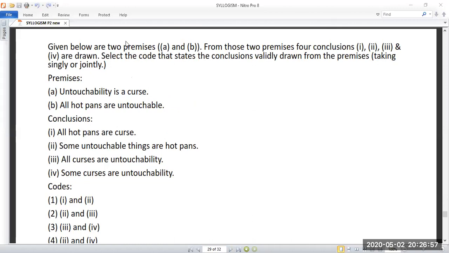Untouchability is a curse. And one more thing, if nothing is given in front, you have to take it as all. So "untouchability is a curse" means all untouchability is a curse. This is the major point. Don't miss this. If nothing is given in front of the subject, you have to take it as all.